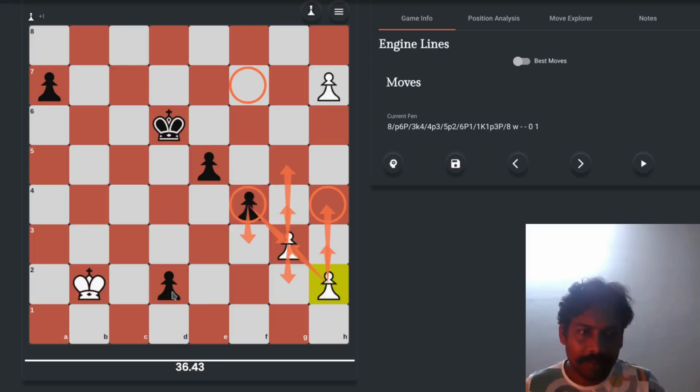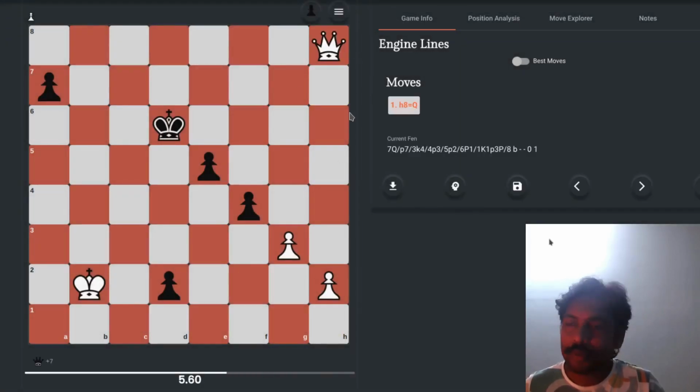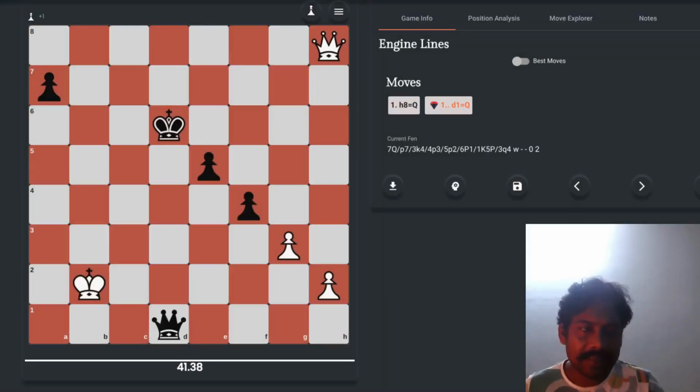There is one more move that you must know. Once the pawn reaches the edge of the board, if you consider the white side, all the pawns move in the upward direction towards the 8th rank, and once it reaches the 8th rank, we can promote it to any of the 4 pieces: queen, rook, knight, or bishop. So if you want, we can promote it to queen. Likewise, black can also promote to its own queen. I hope you understand it. There is one more special move for the pawn, and I will be telling you about that later in this video.